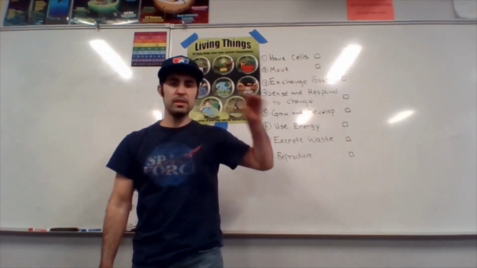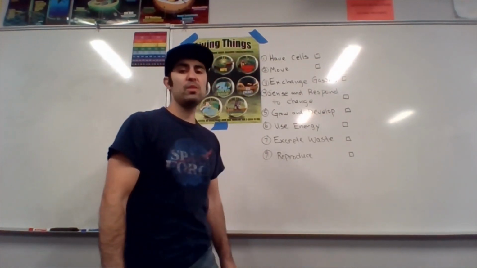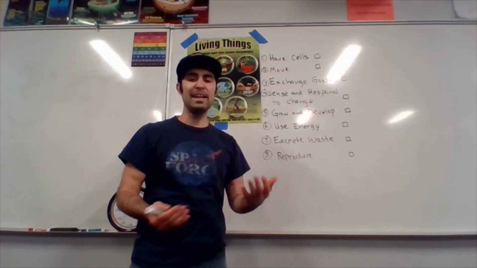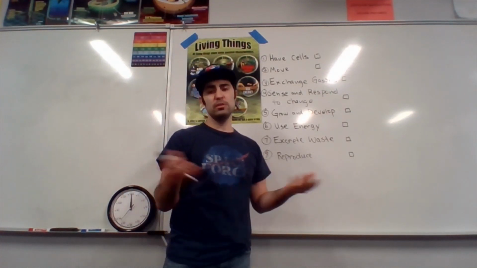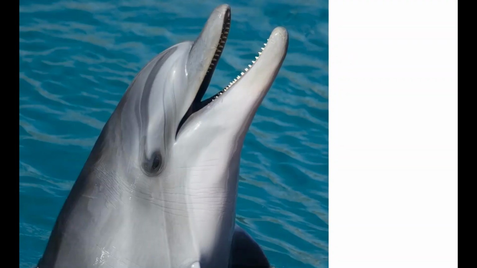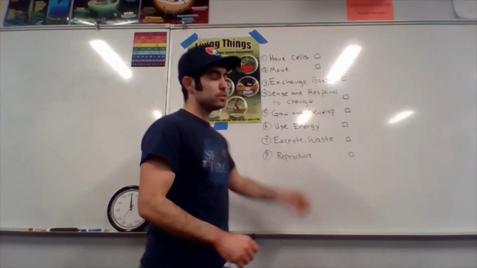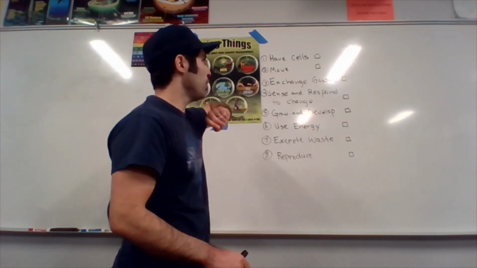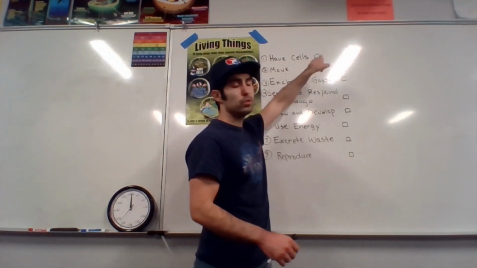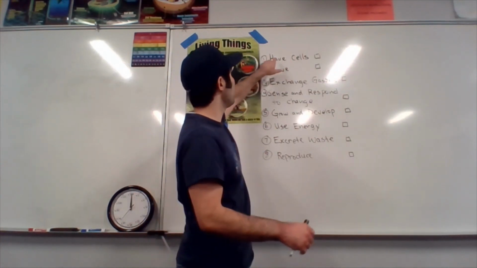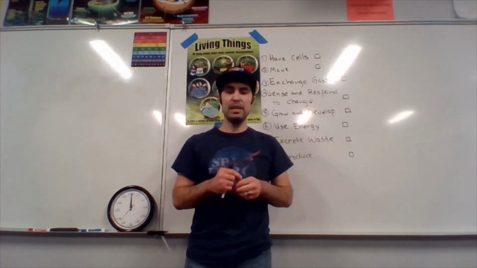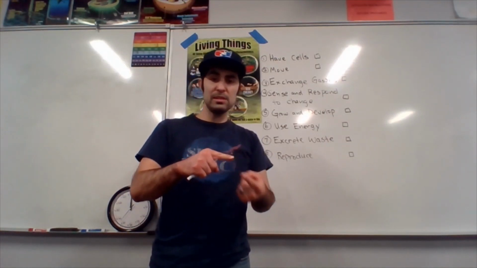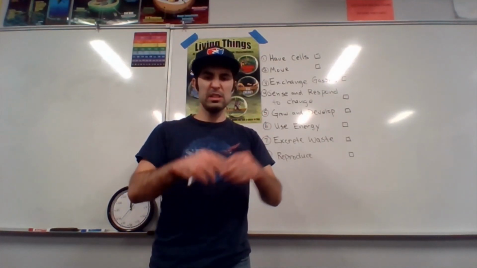So here's a checklist that will give us guidance as we go through and determine if something is a living thing. So here's a picture of a dolphin. Now I'm back. So let's go through all these. One of the characteristics of a living thing that I forgot to tell you about is they all have cells. And cells are the smallest building blocks of life. A cell includes a nucleus, mitochondria, a cell wall, cytoplasm.